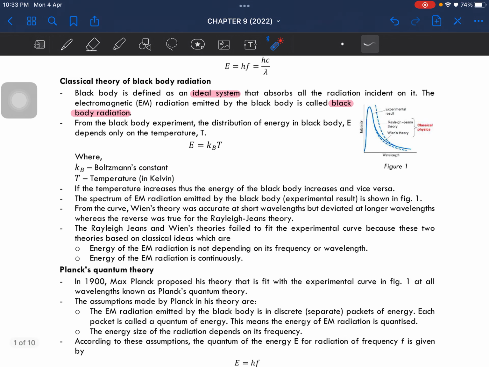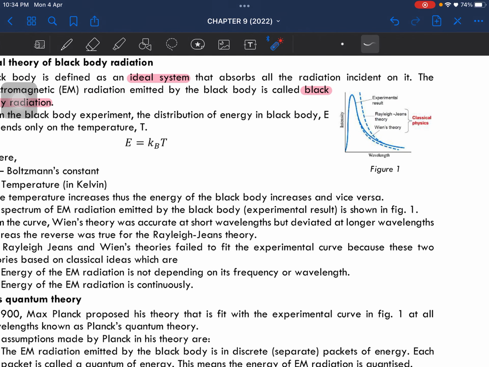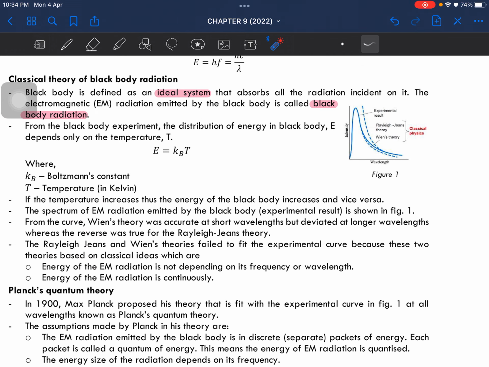Basically, if the temperature here increases, we can see that the energy also increases. So the energy is directly proportional to the temperature. The spectrum of this electromagnetic radiation can be seen in this figure here. From this curve, Wien's theory was accurate at short wavelengths. For very short wavelengths it is accurate, but it deviates at longer wavelengths.